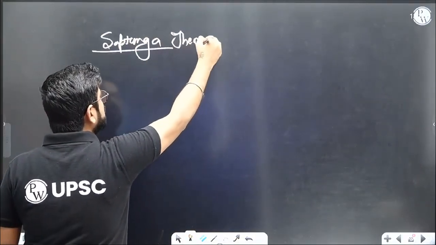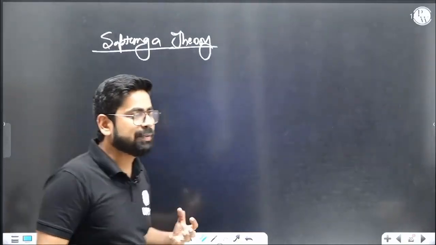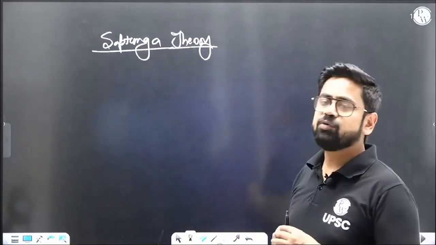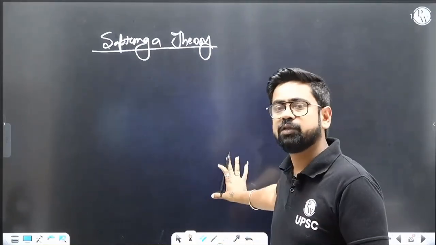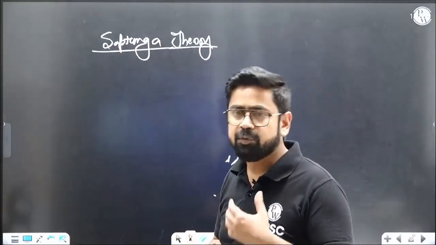Now my point is why we should understand the Saptang theory in detail. Because this is a theoretical discussion of polity. If you understand this theory well, you will be able to compare other political structures. In fact, this is the basic. If you understand this, then you understand all the political part. You can even compare today's constitution with Saptang theory. A lot of things will be there which you can compare. Actually, every political structure will be similar. You have to decide how deep you need to go into the structure.